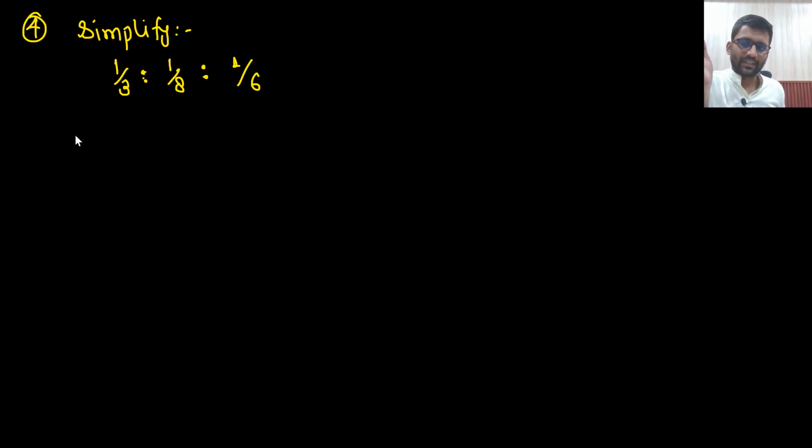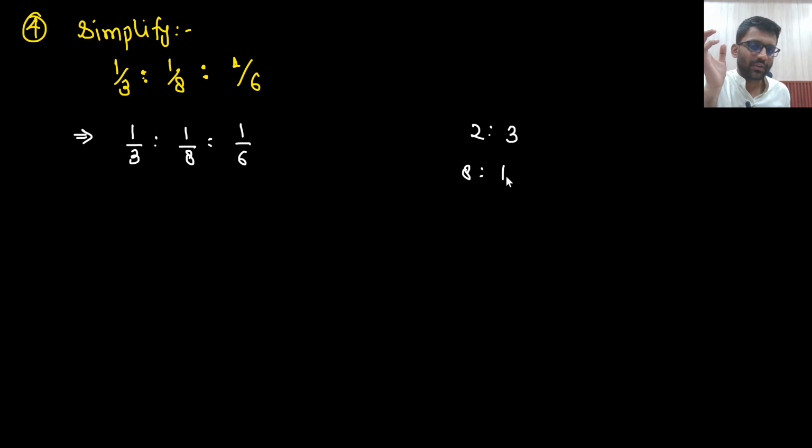You have to simplify this. The ratio given is 1 by 3 ratio 1 by 8 ratio 1 by 6. In a ratio you can multiply by the same number. Let's just say my ratio is 2 ratio 3. If I multiply 4 on both sides, my ratio will be 8 ratio 12. Is that the same? Yeah, it is the same only. It can be cancelled by 4 again. So you can multiply by the same number.